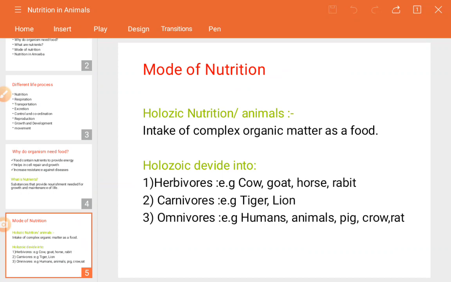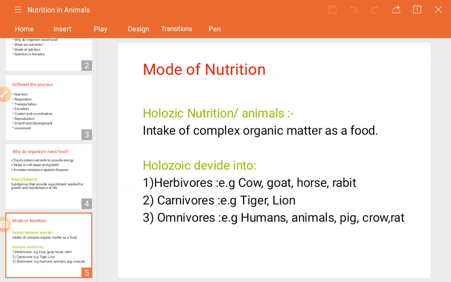Carnivorous means those organisms which take as food flesh or meat, or any other animals. The organisms which take flesh or meat as food are known as carnivorous, and the examples are tiger and lion.